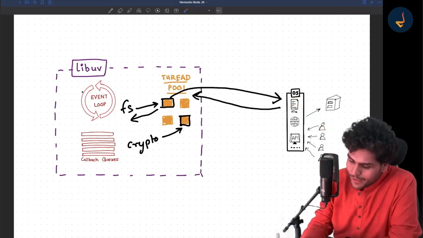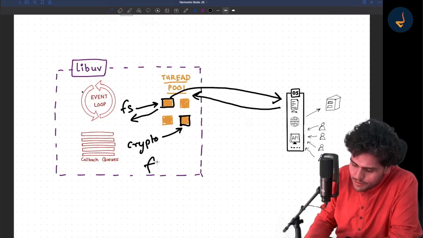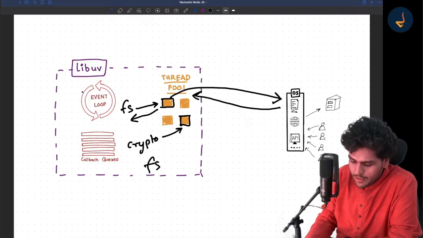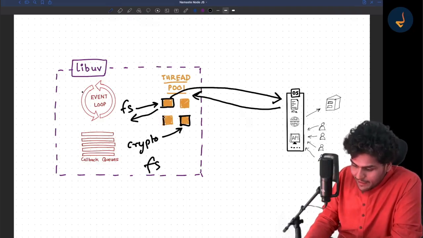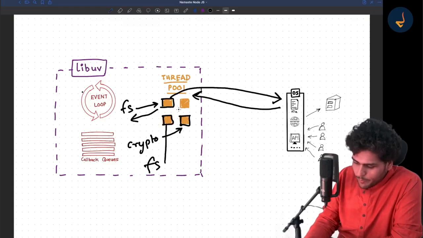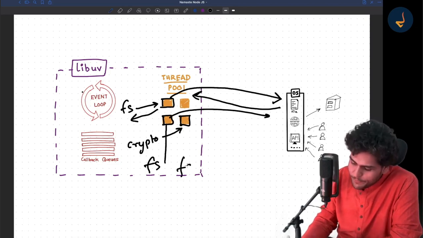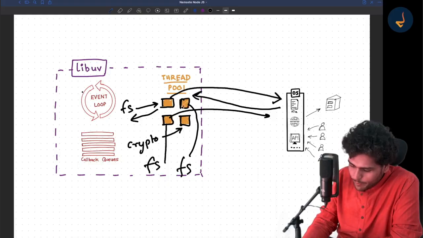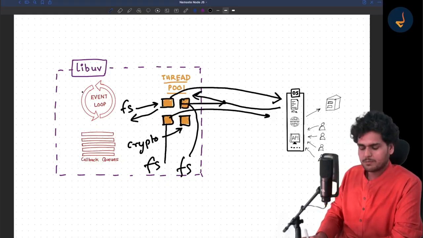If one more file system call comes in, it will occupy another thread, and this thread will make a file system call. If another one comes in, it will take another thread and make a call to the OS.